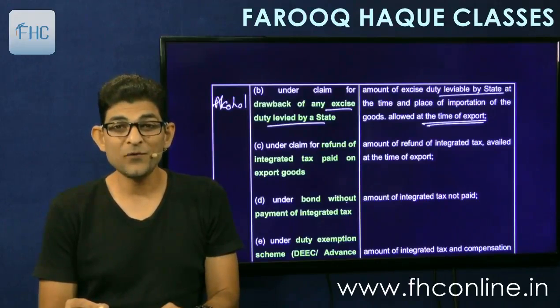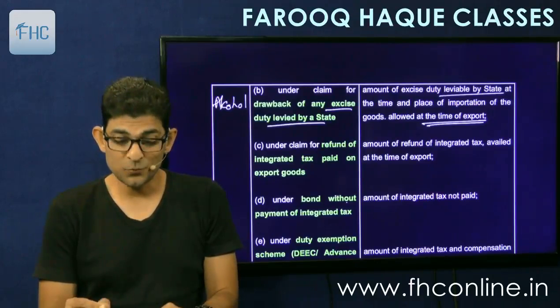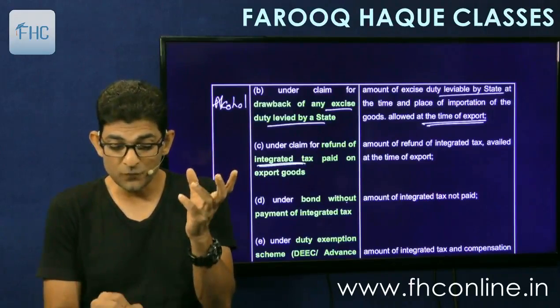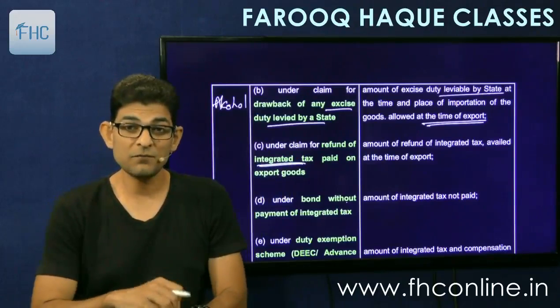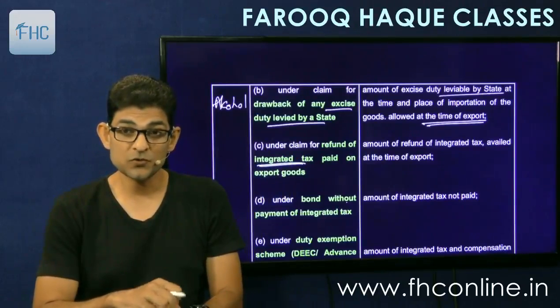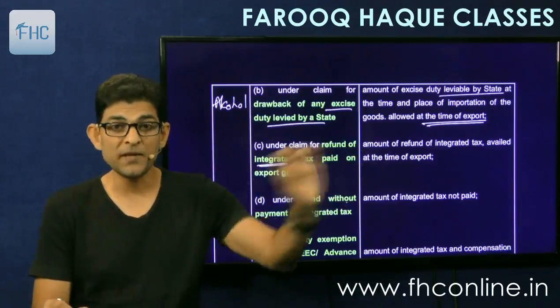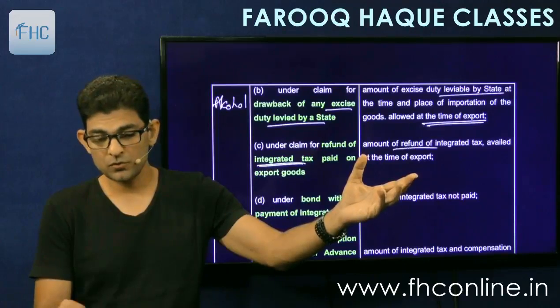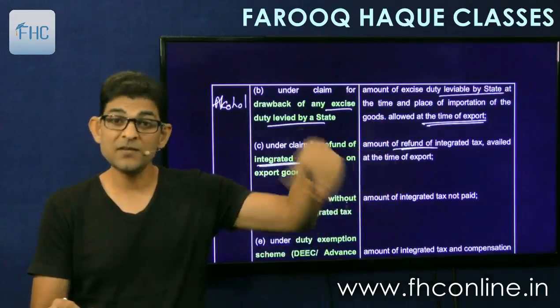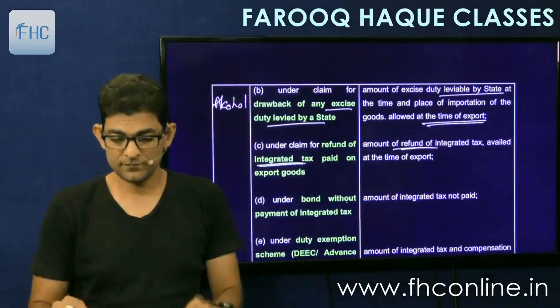Then under claim for refund of integrated tax paid on export goods, if you have claimed a refund of integrated tax, this we had studied in GST, remember, you get refund of integrated tax paid on exported goods, then that much you have to pay now. Whatever refund you have claimed here, you pay on re-import. That refund amount is to be paid. Anything excess will be exempted.